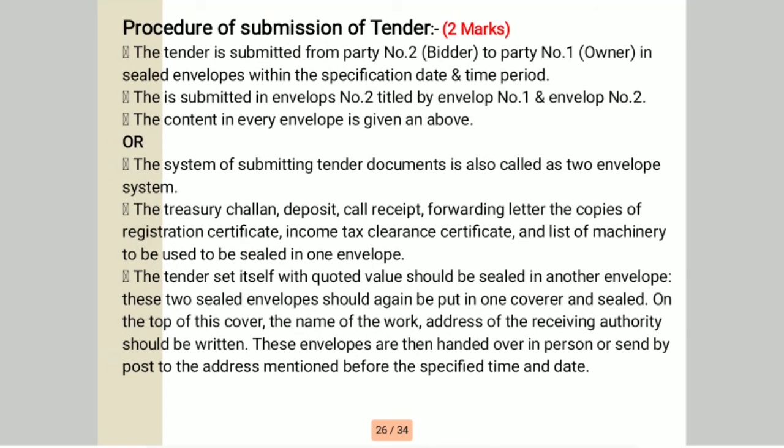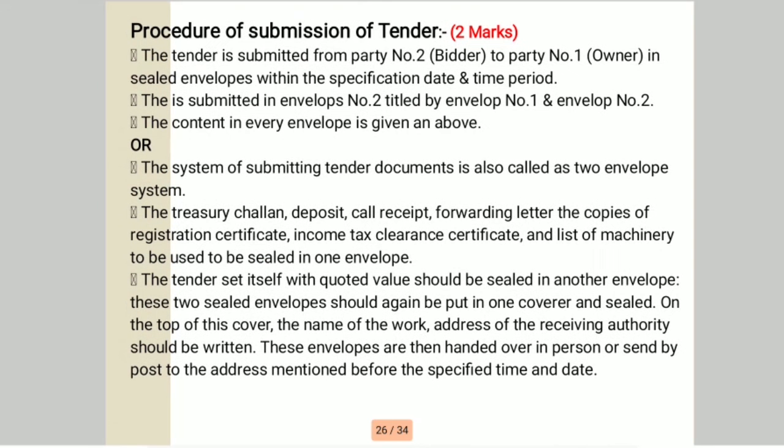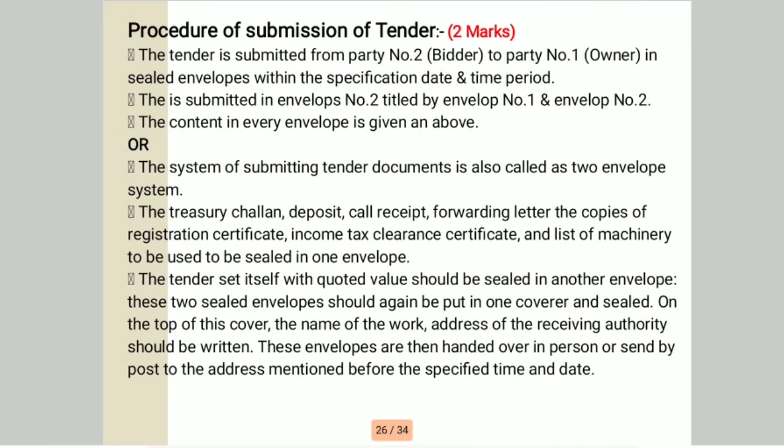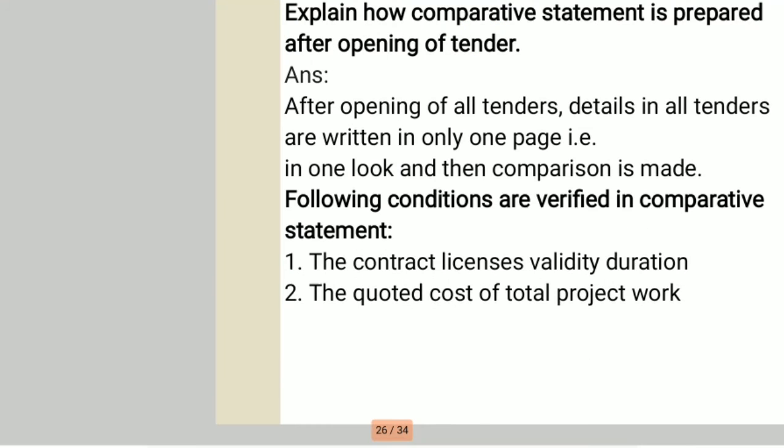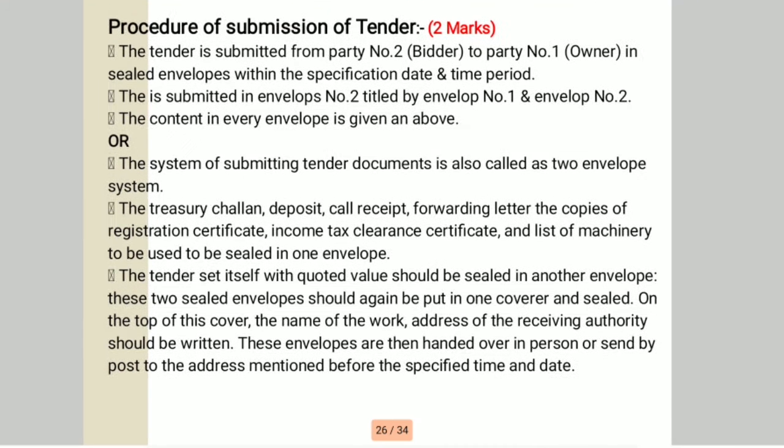On the top of this cover, the name of the work and address of the receiving authority should be written. These envelopes are then handed over in person or sent by post to the address mentioned before the specified time and date. So this is the submission of tender procedure.